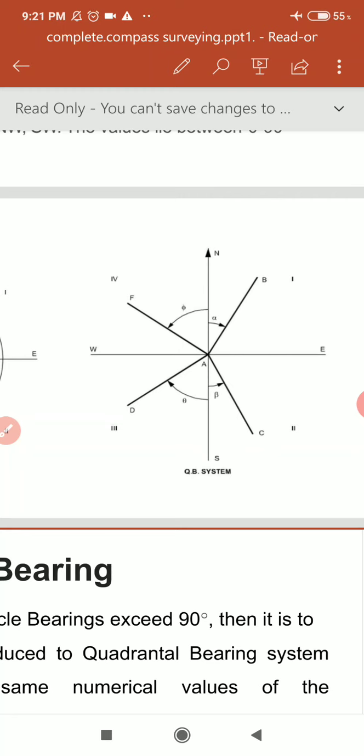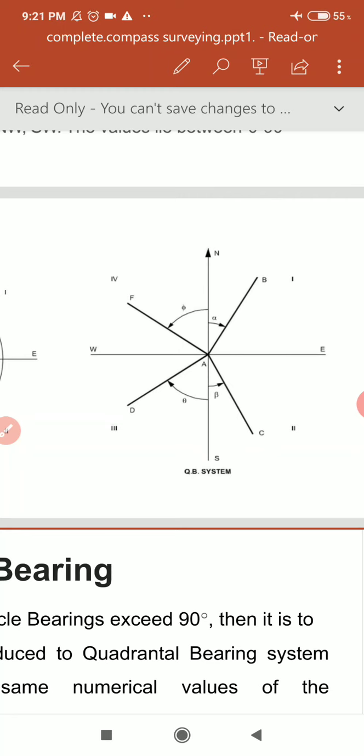That's why the angle beta starts from south and goes toward southeast direction. So whenever we have to write an angle in quadrantal bearing system, we have to write the direction along with the value of the angle.